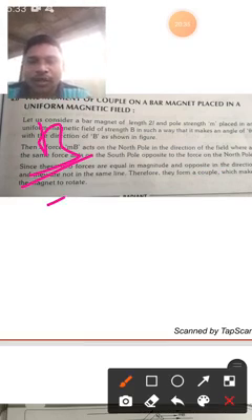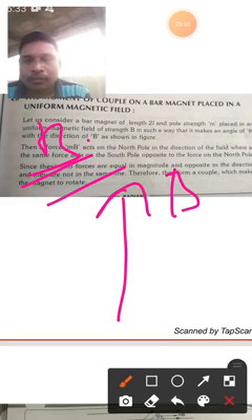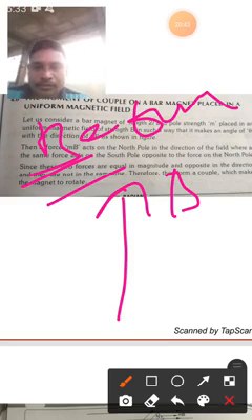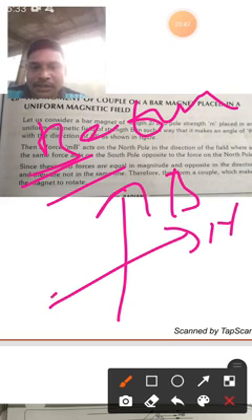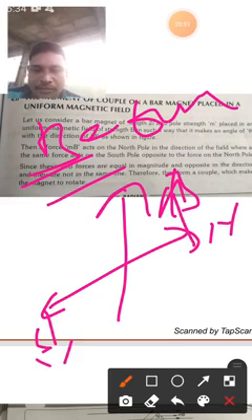This is before, and this is a magnetic field. Suppose the magnet's north pole is like this and the south pole is like this. This is the upward direction and this is the downward direction.